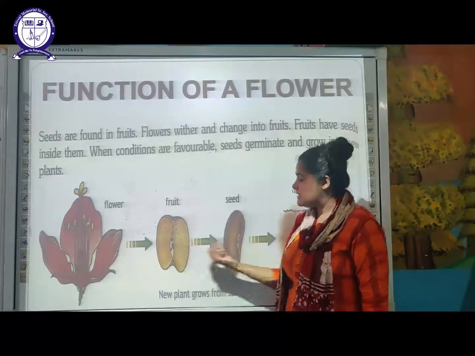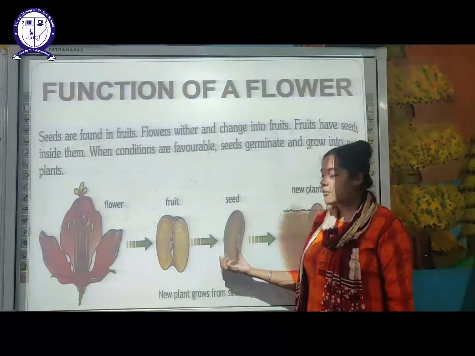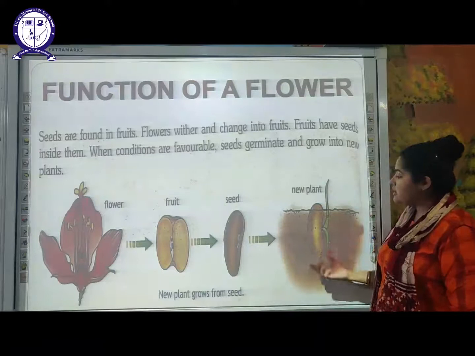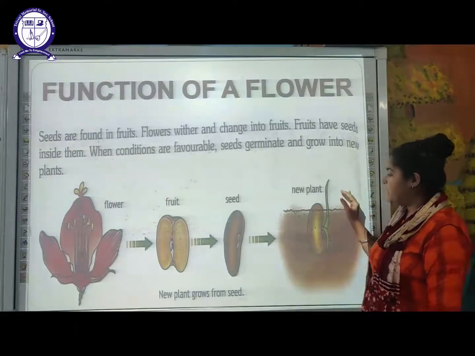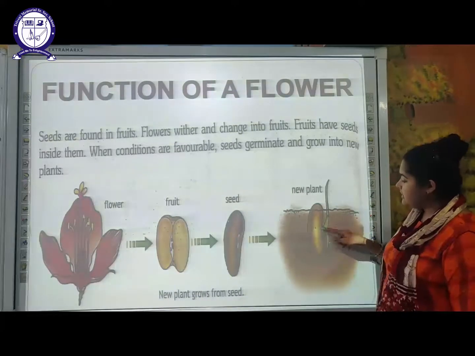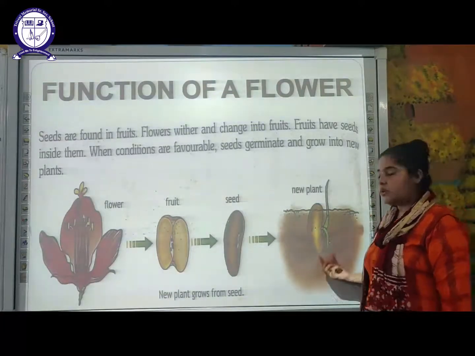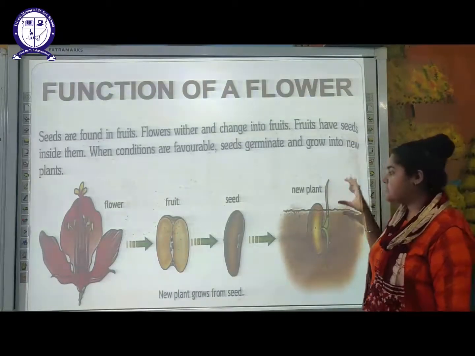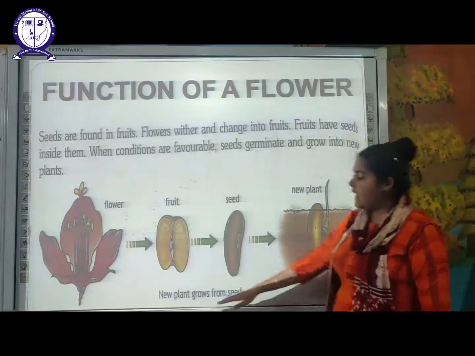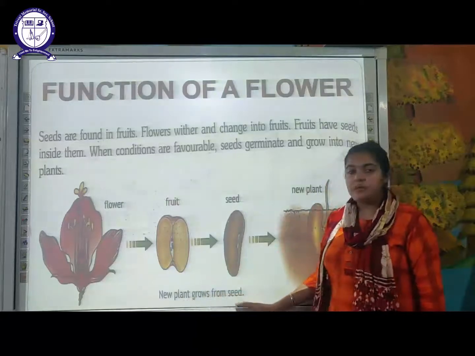So when you take that seed out and sow it in moist soil, as you can see here, the seed starts germinating and produces a new complete plant. You can see this part which is going down will develop into the root system, and the one which is going vertically above the ground forms the shoot system. This is how a new plant grows from the seed.